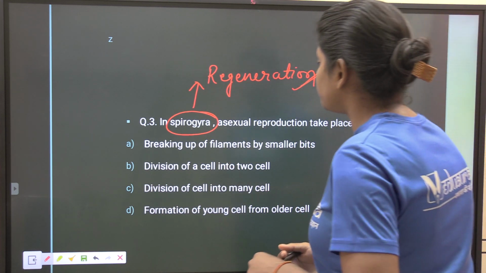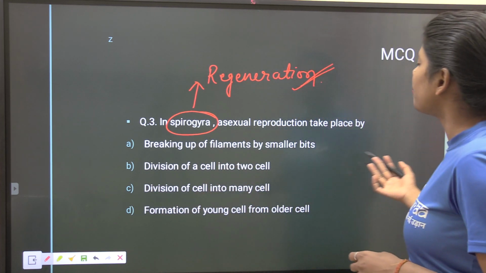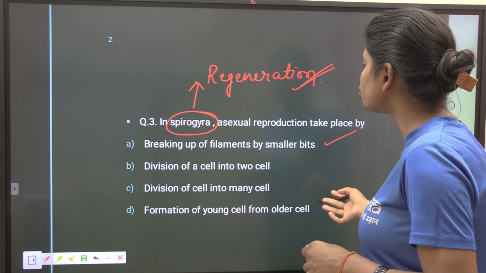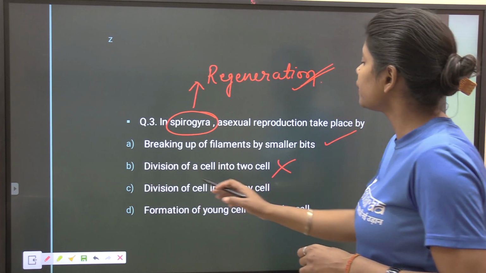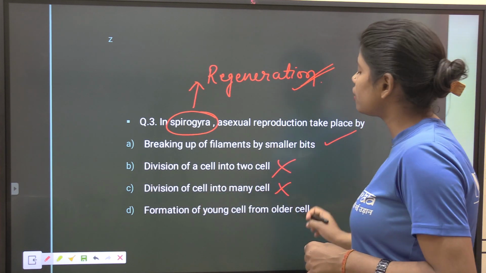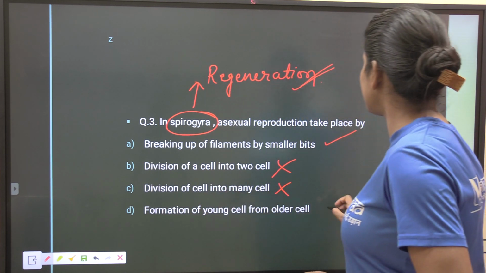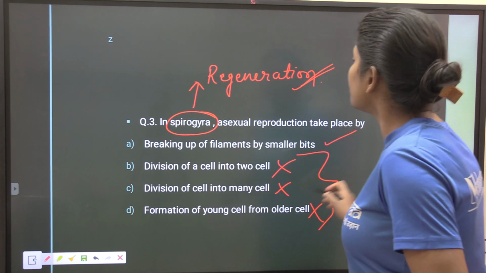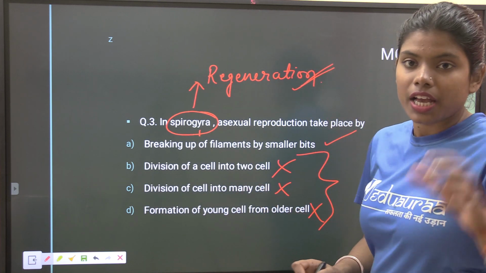So according to the options, breaking up of filament into small bits. Yes, it is correct. Division of cell into two cells. No, this is not correct. Division of cell into many cells. No. Formation of young cells from older cells. No. These are not the processes which Spirogyra performs.